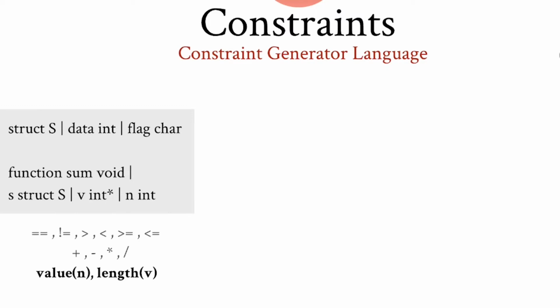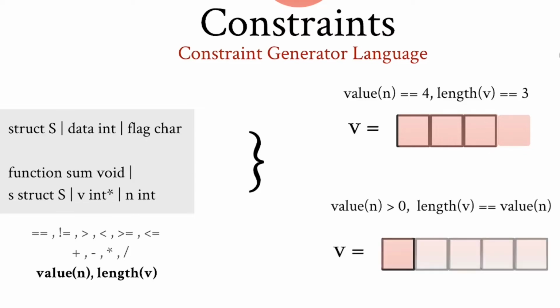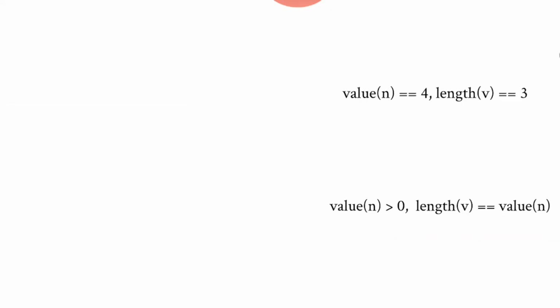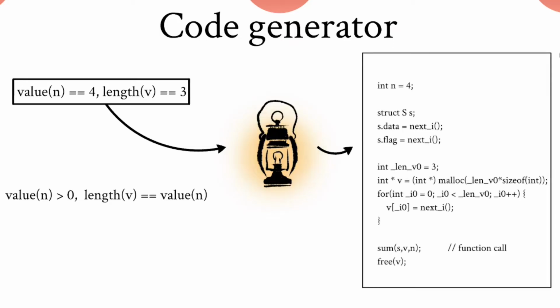For function sum, I can set n to 4 and the length of v to 3, for example. Or I can set n to a value that is greater than 0 and the length of v equal to whatever n is set to. Then, Jotai takes each constraint that was created and initializes the inputs according to it. For the first constraint, this is the code that we get. All the inputs are initialized as expected.